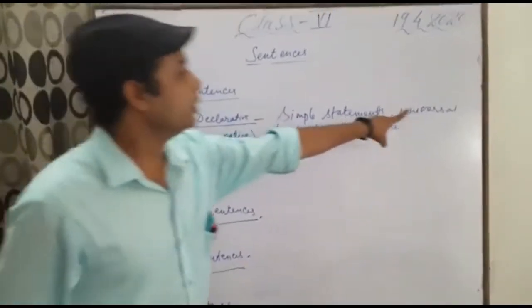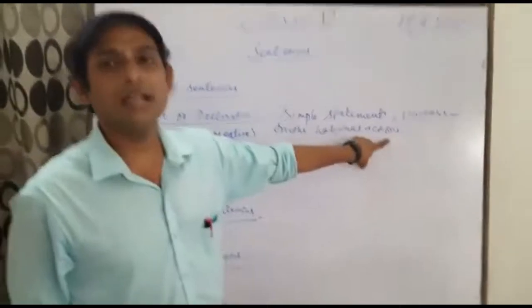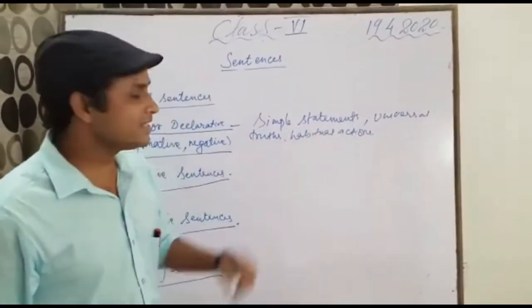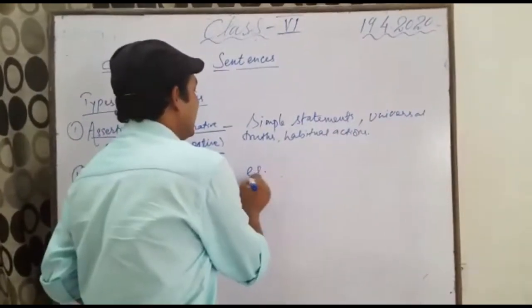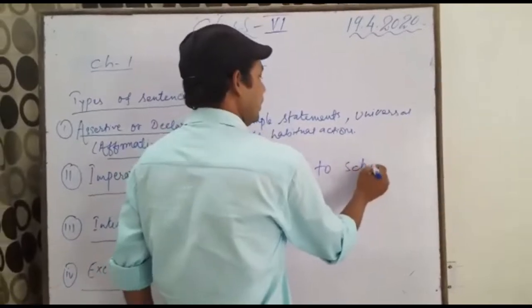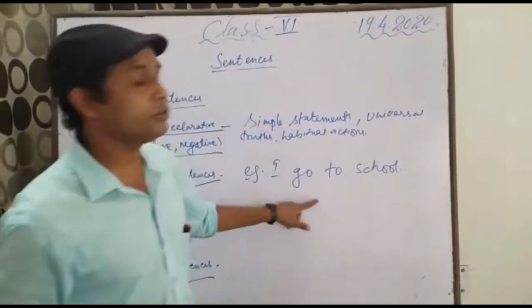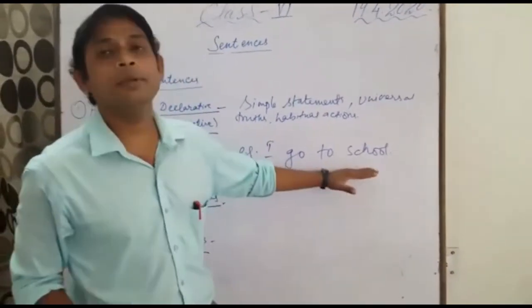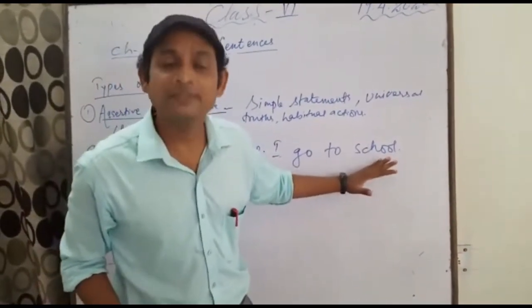Simple statements, universal truths and habitual actions are known as declarative sentences. Take for an example, your habitual action is I go to school. You can look at this sentence, I go to school, this is your habitual action, okay, and this is a simple statement also, so this is a declarative sentence.